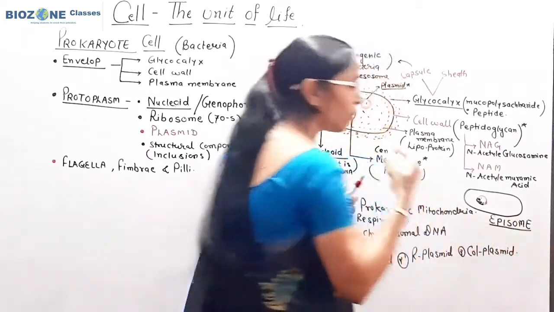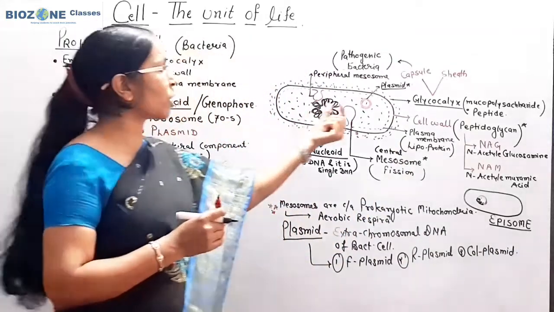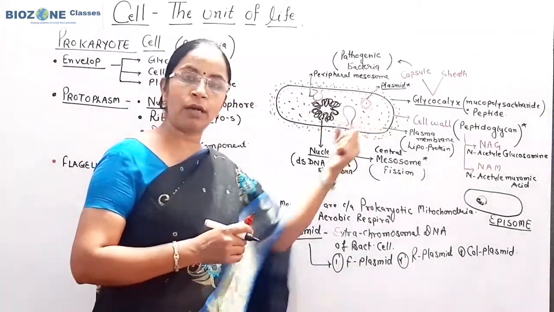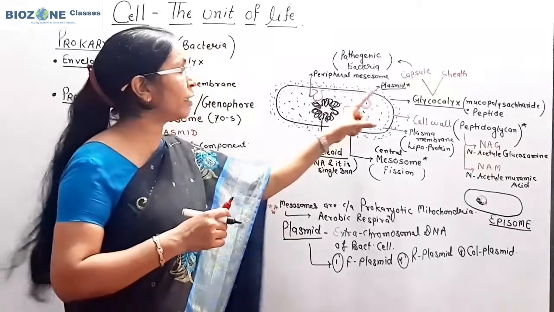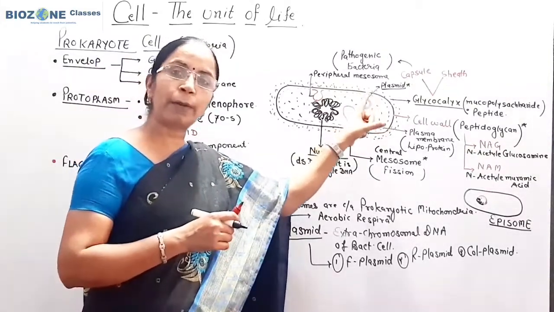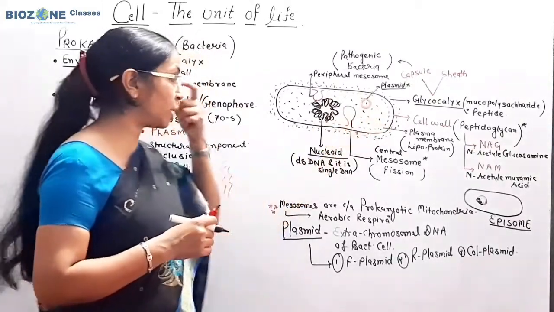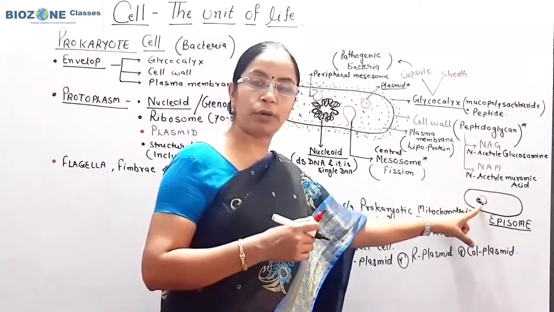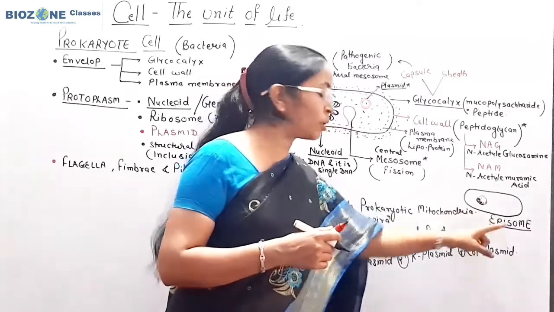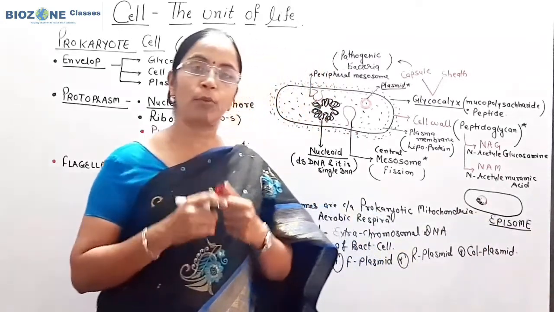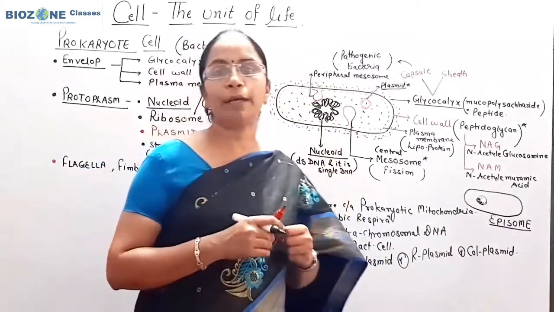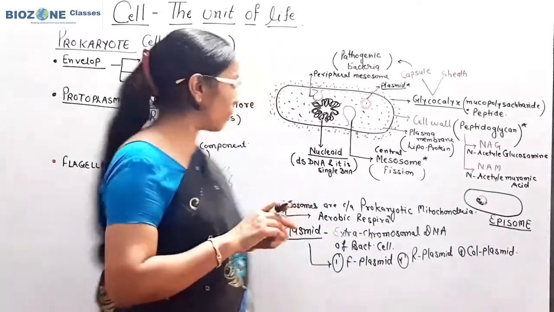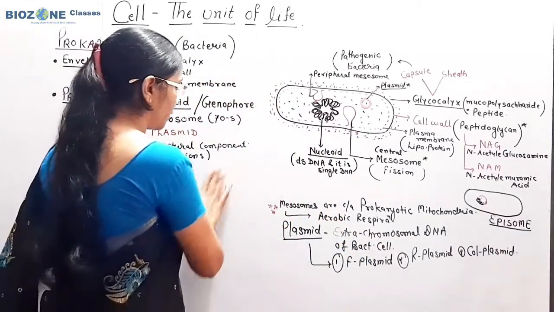So one thing you remember very well: the extra chromosome in bacteria, when freely present, is called plasmid. But when this extra chromosome is associated with the bacterial chromosome or nucleoid DNA, then we use the term episome. Episomes are more powerful as compared to plasmids. So this you remember for the structure of the plasmid.